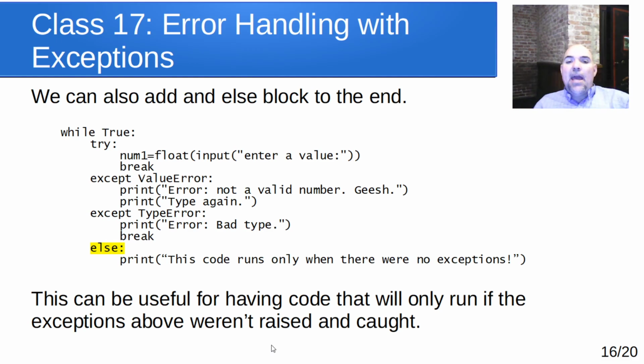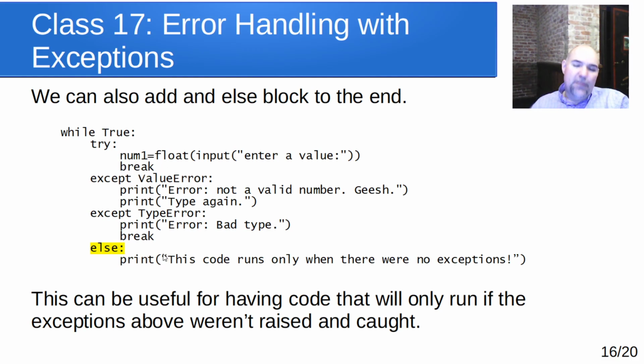Okay, you can also add an else block to the end of the error handling. And what that does is that allows the code after the try block to run if there were no errors that got raised. So in other words, it'll try to run this code. If that succeeds and there are no exceptions raised, it'll run the else block.